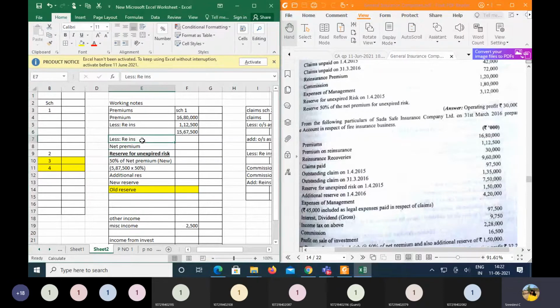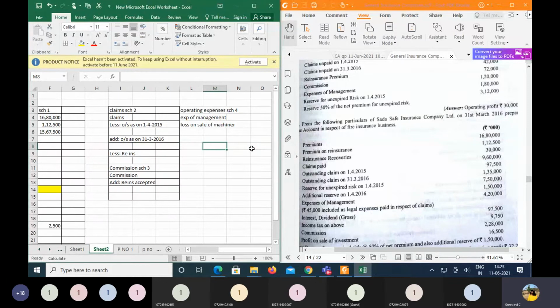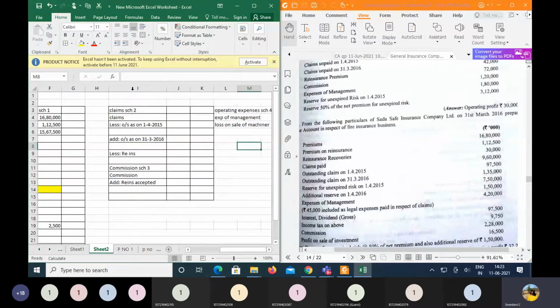So here then we also have the reinsurance recoveries. Whenever they just give it as the reinsurance recoveries, the amount of the reinsurance recoveries can be deducted from the claims, as we are going to receive it from the other companies, as the amount has to be recovered from the others.